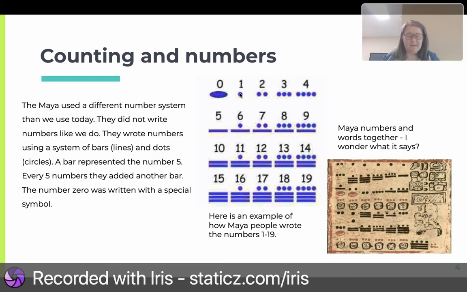So here we have a dot is 1, 2, 3, 4, and then look at number 5. They don't write number 5 like this. 5 is a line. Mayan numbers and words together. I wonder what it says. So look here, we have numbers, and then this is their words, their writing. I can't read it. Here is an example of how Maya people wrote the numbers 1 through 19.